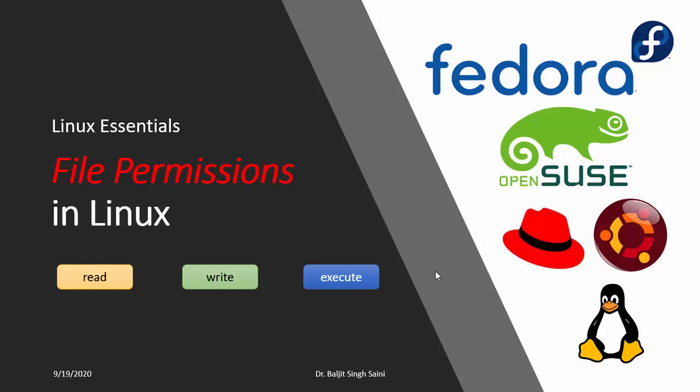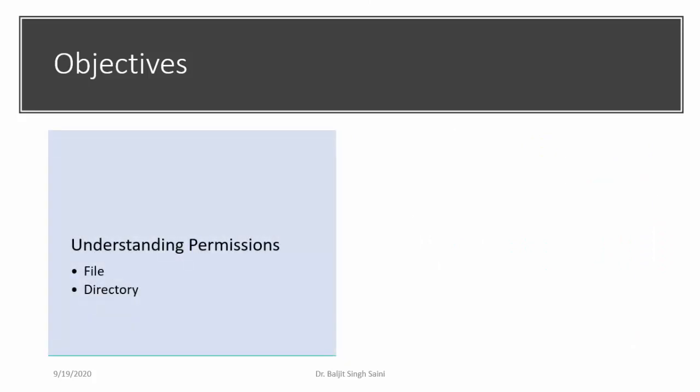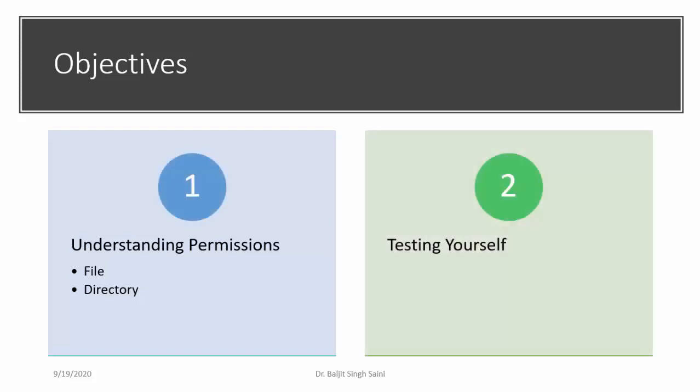Today we are going to understand the difference between the read, write and execute permissions for the file and for the directory. Then we are going to test our understanding with a very interesting question. I request you to watch this video, and even if you think you understand the permissions, at least try to attempt the question that I have put up. If you can answer all those questions, then you can be sure that you understand the difference between the permissions for file and for directory.